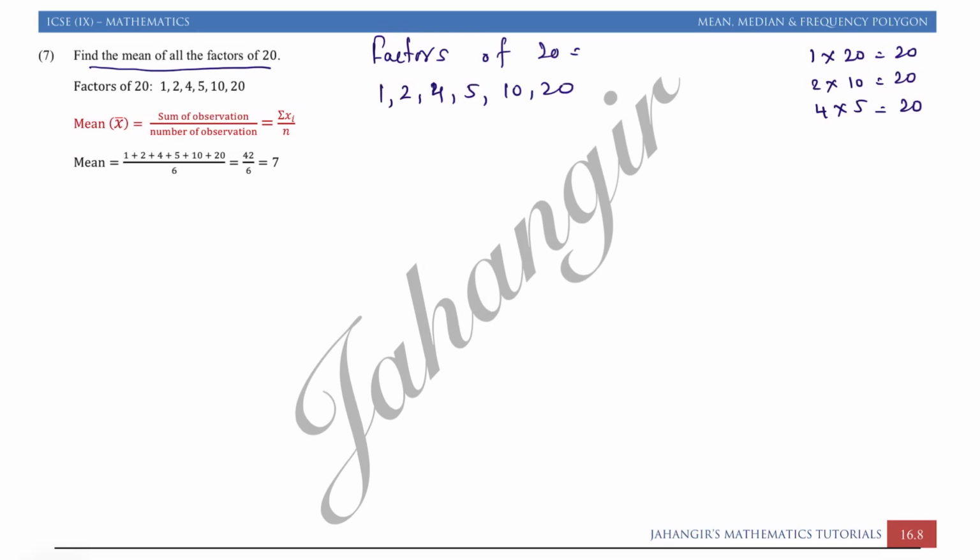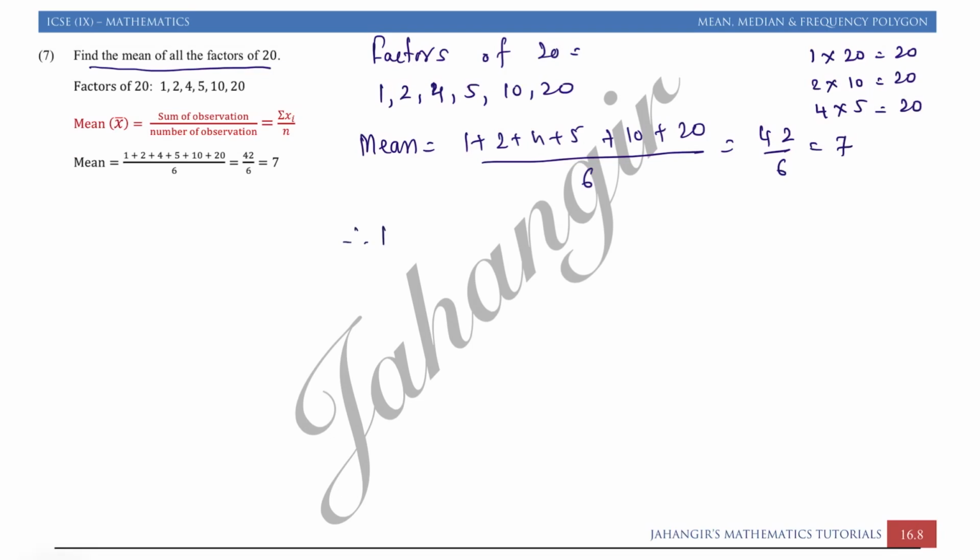Now we have to find the average, the mean of all the factors of 20. So we will say mean is equal to 1 plus 2 plus 4 plus 5 plus 10 plus 20 divided by 6, because we have 6 factors of 20. Add all of them: 12 plus 30, 42 upon 6, that is 7. So therefore mean is equal to 7.